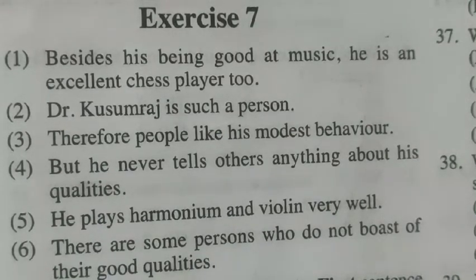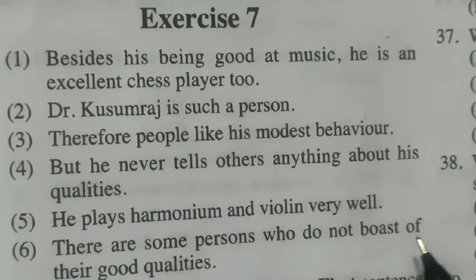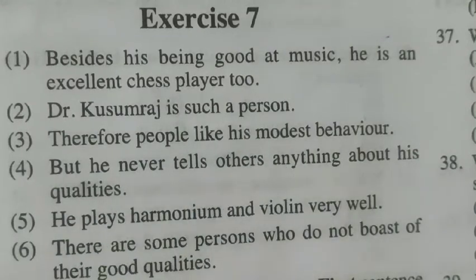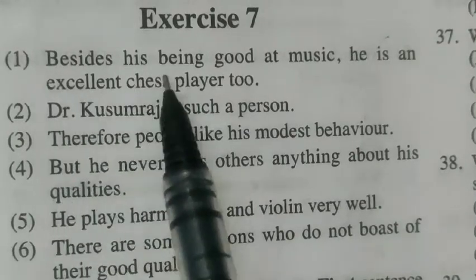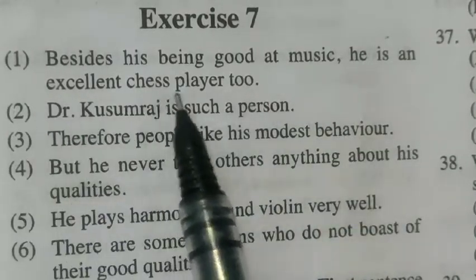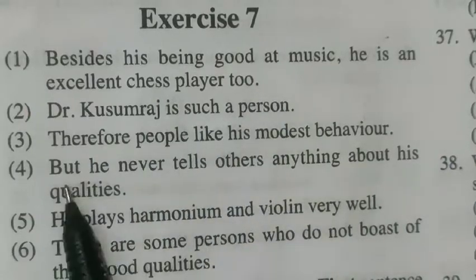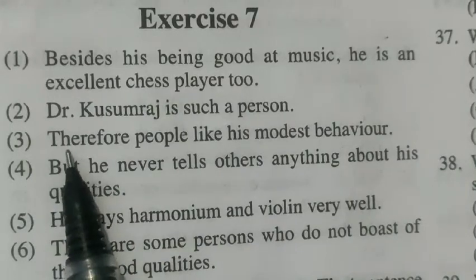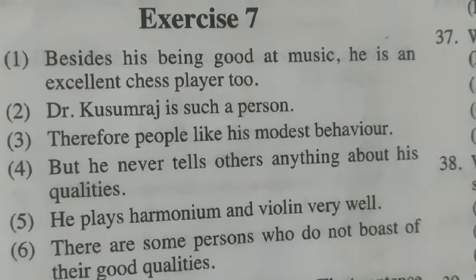Now, we will take these sentences and put them in a proper arrangement. So, we will start with sentence number 6. There are some persons who do not boast of their good qualities. Dr. Kusum Raj is such a person. He plays harmonium and violin very well. Besides his being good at music, he is an excellent chess player too. But he never tells others anything about his qualities. Therefore, people like his modest behavior.